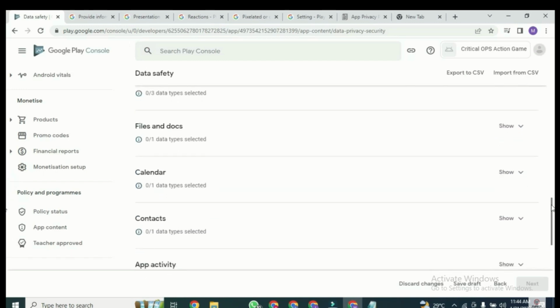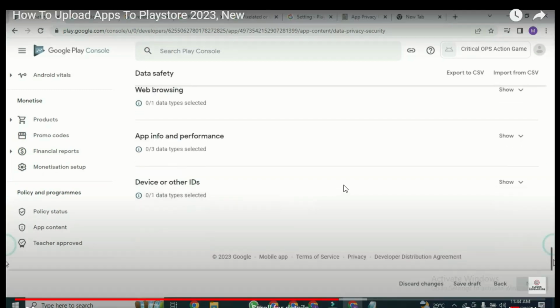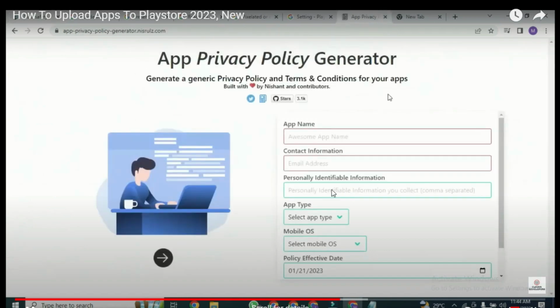So I decided to mute the video so that it will not distract us. So you come to the device or other ID. This is where you click. You can see that from this privacy policy, let me show you something.